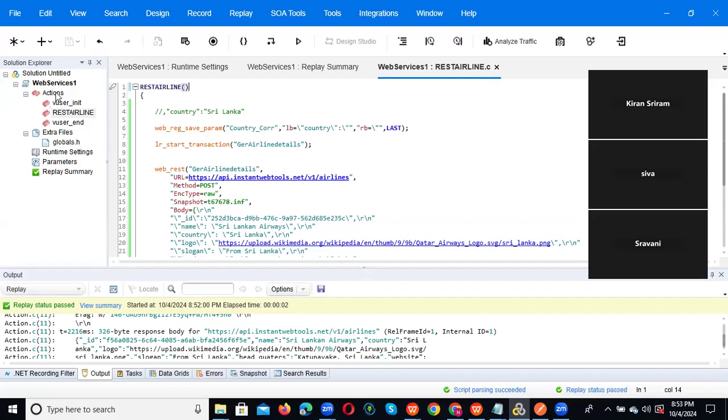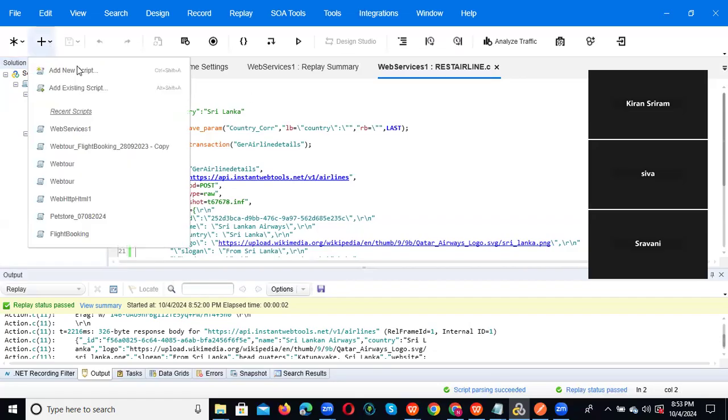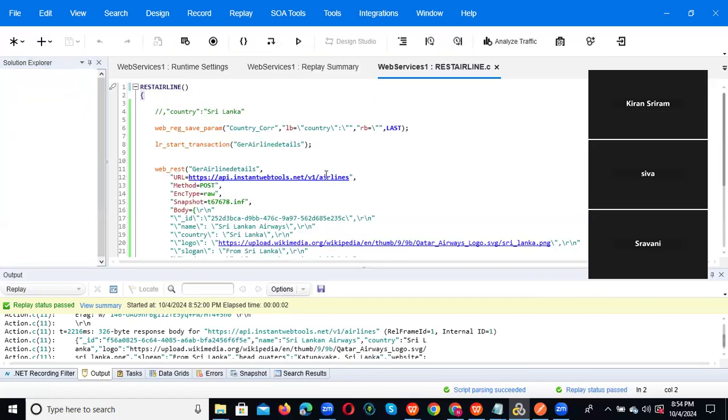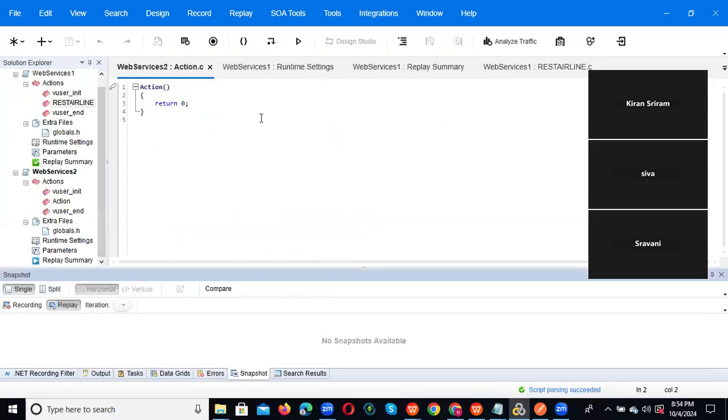After that, again we do a new script. I'm adding a new script and selecting the protocol as web services. Now we need to do SOAP also.